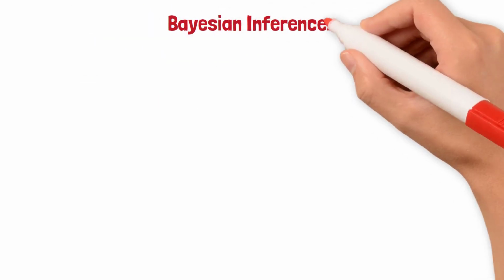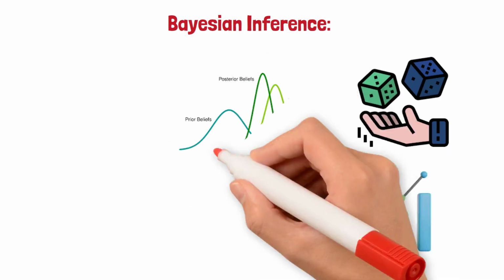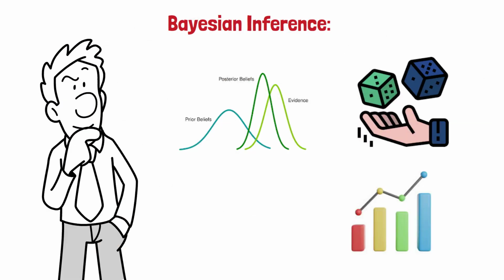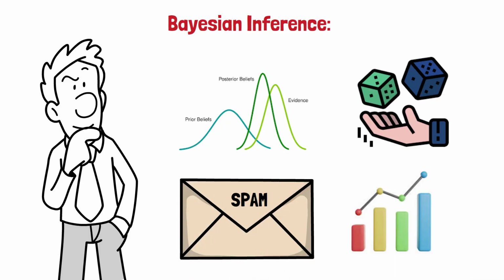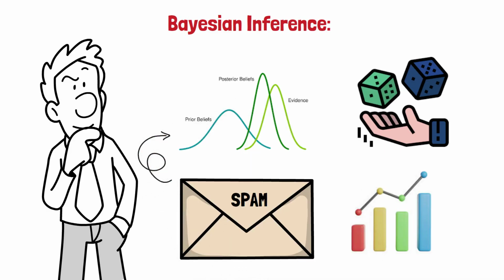Bayesian inference. This is where probability and statistics shake hands. Bayesian methods update our beliefs as new data arrives. Imagine a spam filter. Each time you mark an email as spam, the system becomes more confident in predicting the next one. That's Bayesian statistics in action.